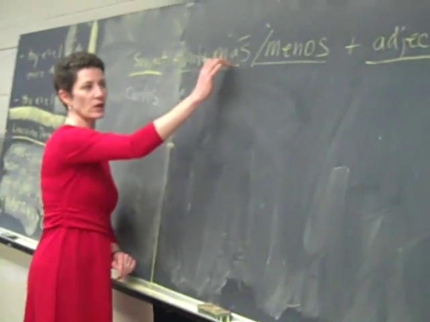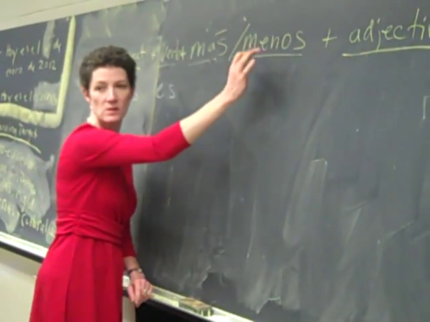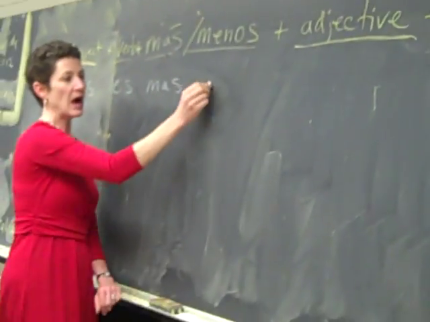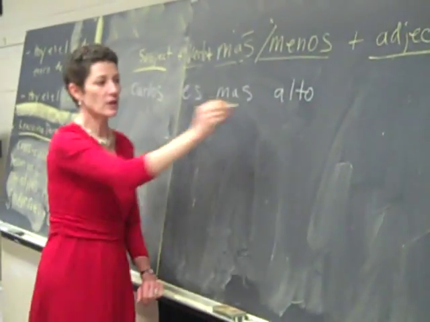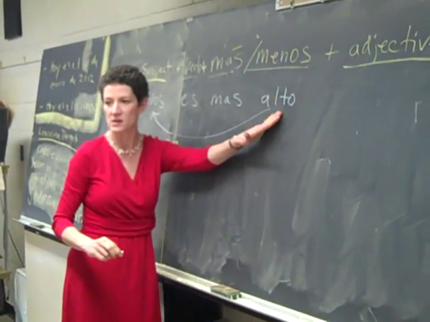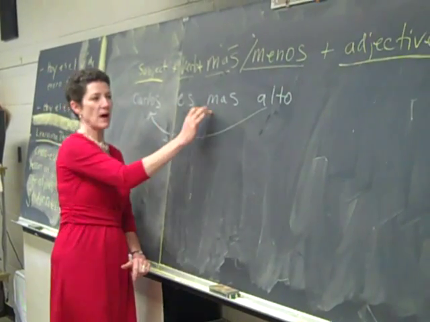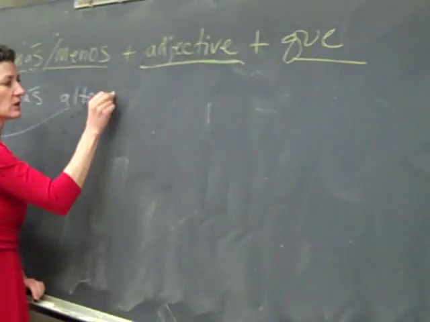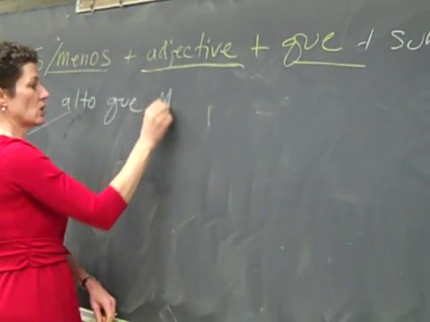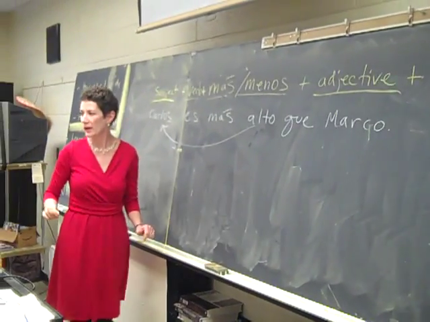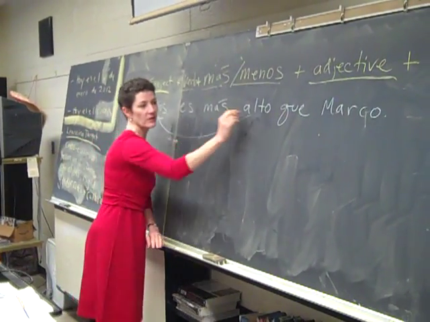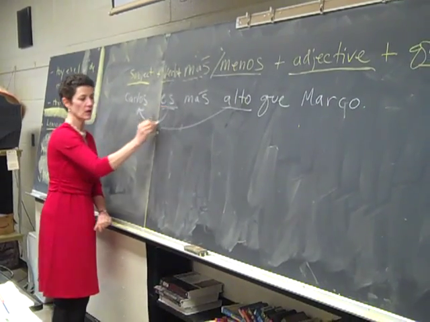So Carlos es, we're going to choose más because this is more, this one's less, right? Carlos es más. Okay, our adjective here, alto, is going to agree with Carlos. Because Carlos is masculine and singular, we're going to use the masculine singular form. Carlos es más alto. Then we need our word que. And then we need our other subject, que Marco. Okay, now what happens in this sentence is that this adjective here and this verb here agree with the first